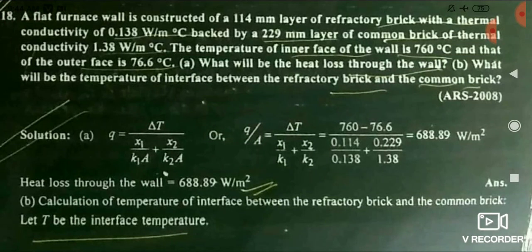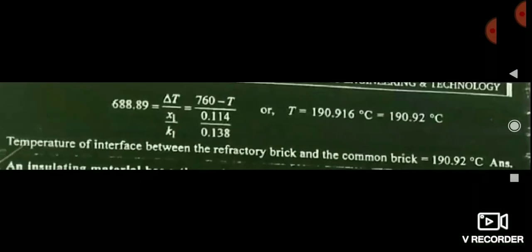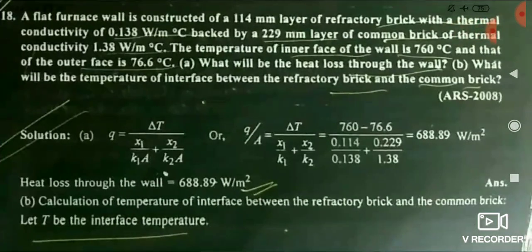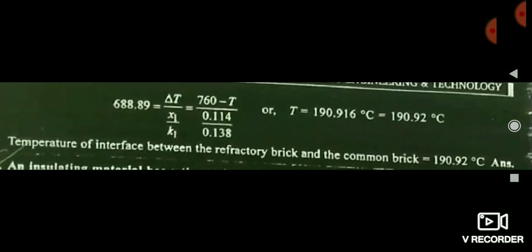So you see here, friends, the same amount of heat is passed through each brick and through the contact surface. So 688.89 is the amount of heat passed through the contact surface, and you can easily put the conduction equation. Friends, here you can calculate by considering the first brick or by considering the second brick. In this solution I have considered the first brick, so I have taken the x1 and k1 value.